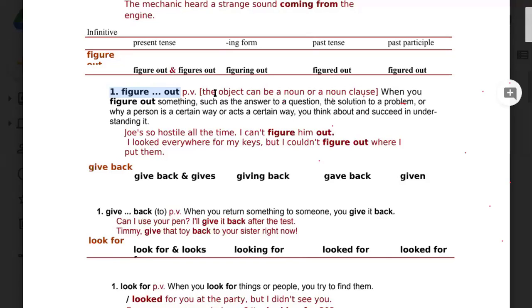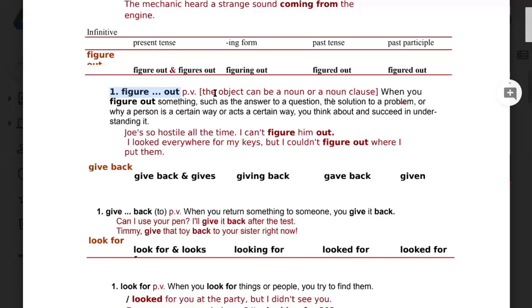Okay, so let me correct your pronunciation. Joe's so hostile. Hostile meaning feeling really jealous or ready to fight. So, Joe's so hostile all the time. I can't figure him out, meaning I can't understand him, why he's so hostile. Okay, so do you understand this word?